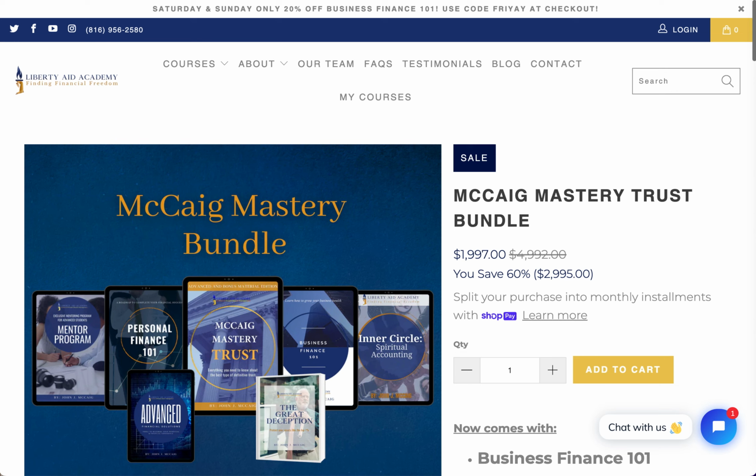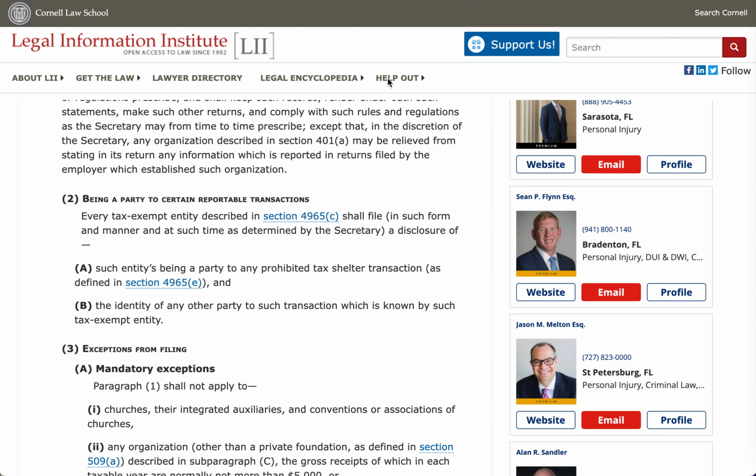And so we teach you how to use it, and in this particular item, as soon as you open up the trust, and I mean as soon as you open it up, it automatically is non-reporting. Not only do you not pay taxes to the IRS, but you never have to fill out a form. No reporting to the IRS.